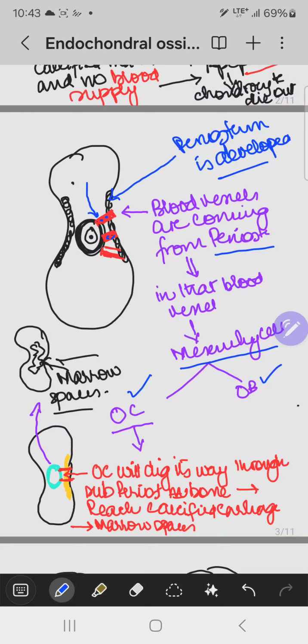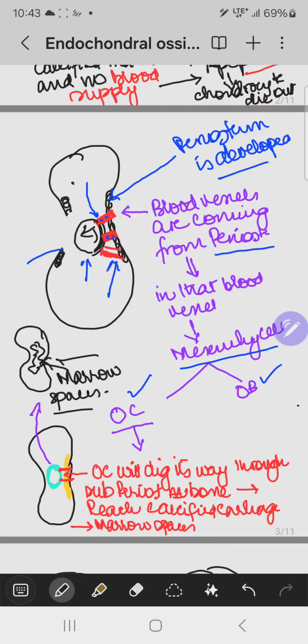What will osteoclast cells do? Osteoclast cells will dig their way and pass through the bone area. It causes bone resorption, so that makes the route of the blood supply from the periosteum accessible to that calcified tissue. And also these osteoclast cells eat up that material, so that there is easy accessibility for the osteoblast cells to reach the lacunar spaces which are already empty.